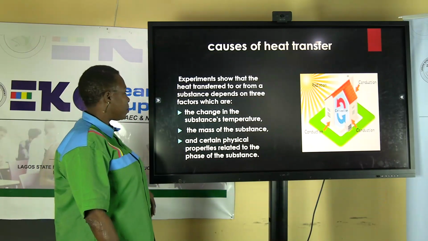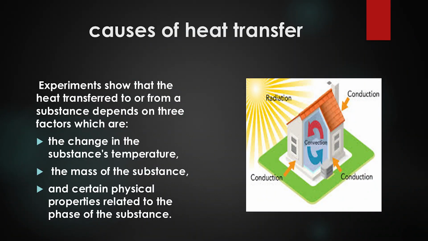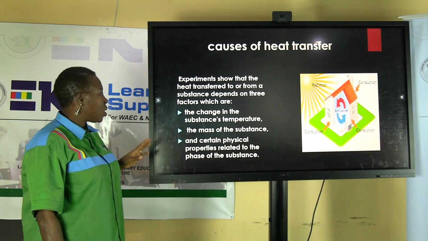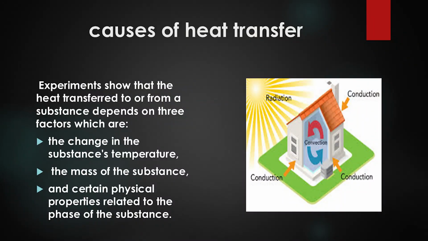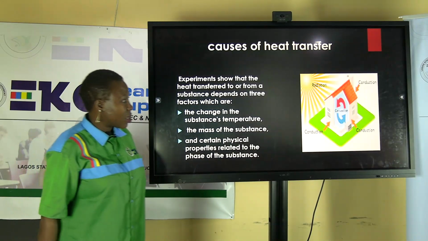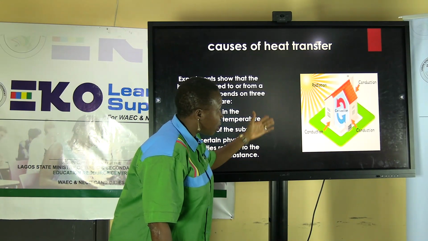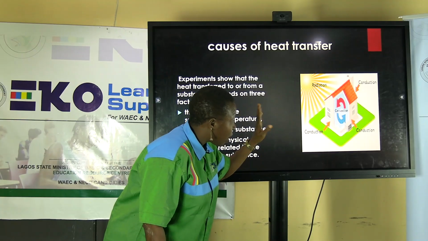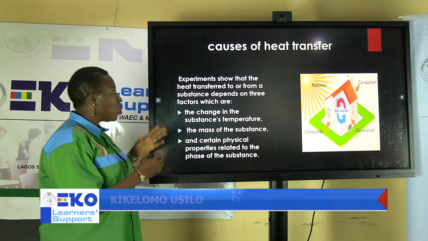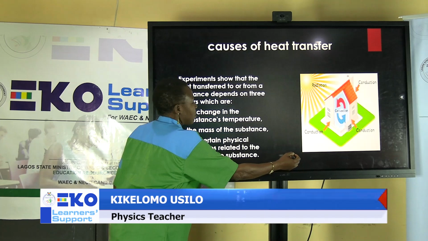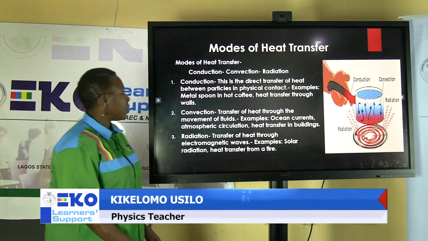Causes of heat transfer. Experiment shows that the heat transfer to or from a substance depends on three factors, which are the change in the substance temperature, the mass of the substance, and certain physical properties related to the phase of the substance. As you can see, we have radiation from the sun, we have conduction, we have convection. These are modes of heat transfer. Let's check in the next slide.